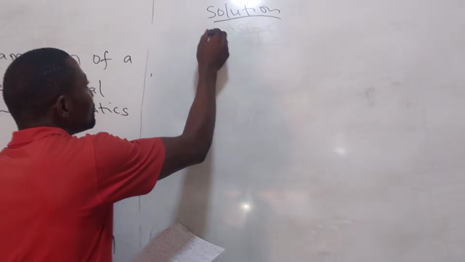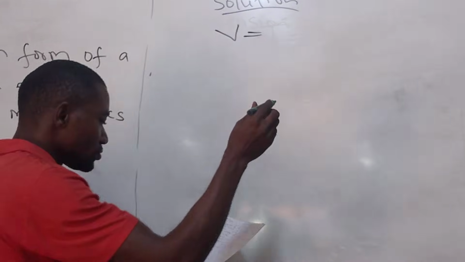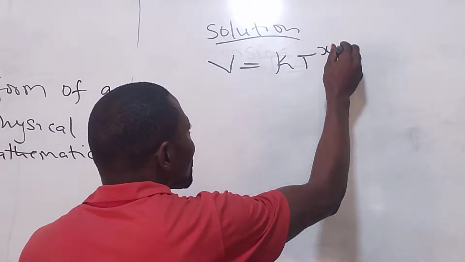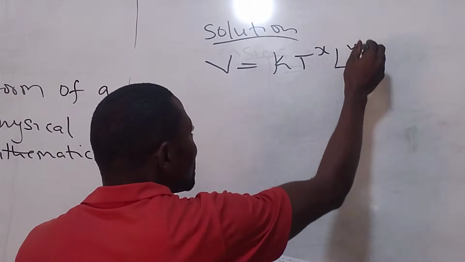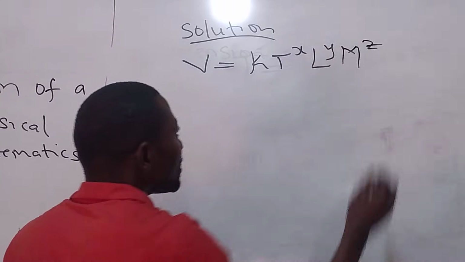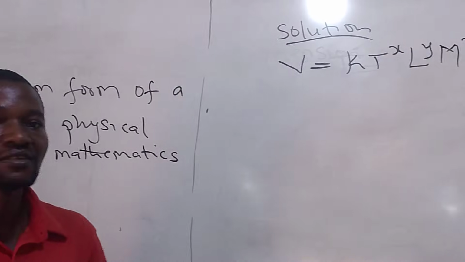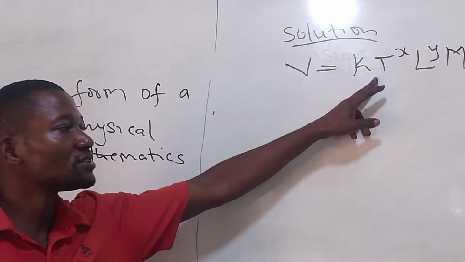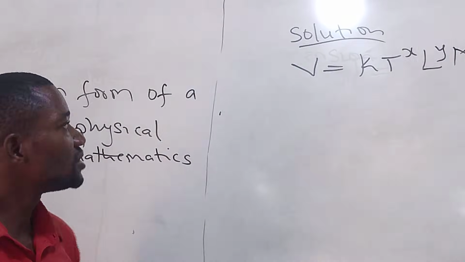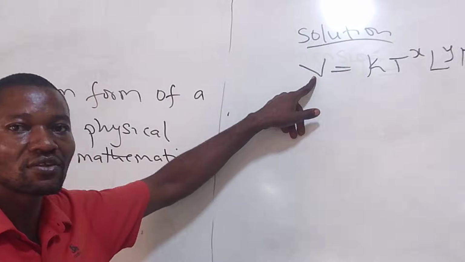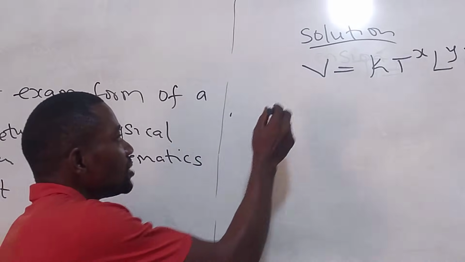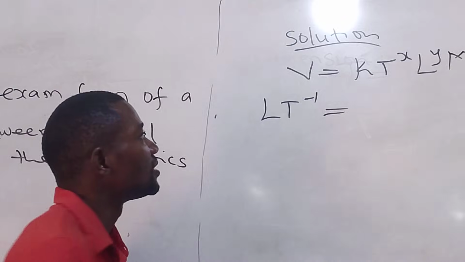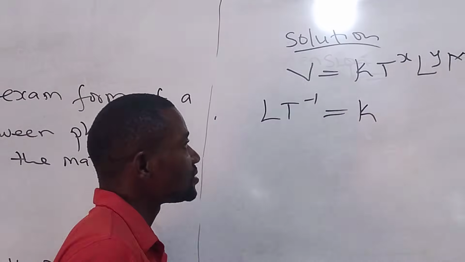We are given V equal to K T to the x, L to power y, M to power z. So what is the first step? You look at the physical quantity, then you express it dimensionally. V is the velocity. So dimensionally, velocity is expressed as this. You remember. Then this is a constant.